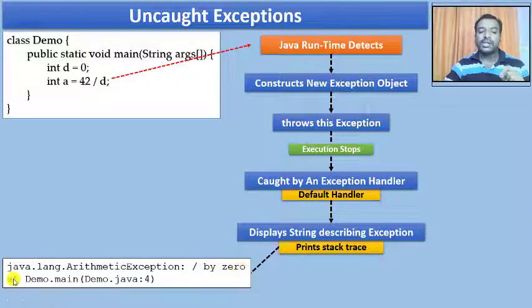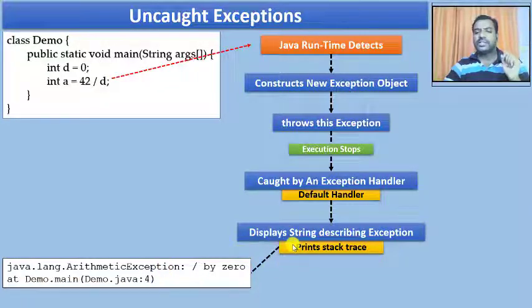Fine. So where did this exception occur? It even gives the information of where it is: in the demo class, inside the main function, and in the file Demo.java, which is the file name I gave, because the main function is in this class, at line number 4. Counting line number 1, 2, 3, 4, that is where the exception occurred. This is what we get in a print stack trace.